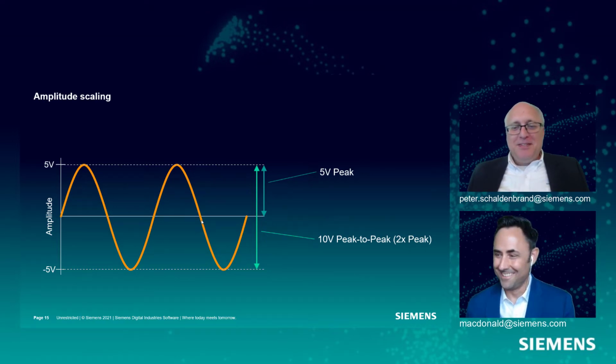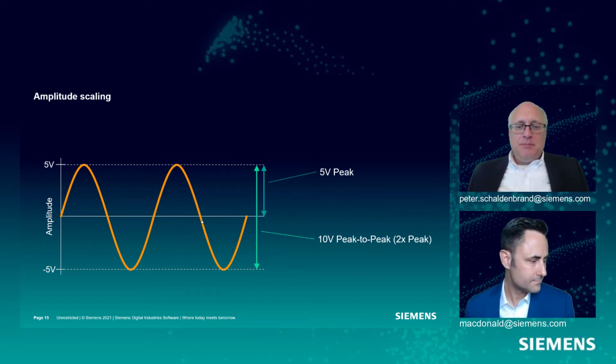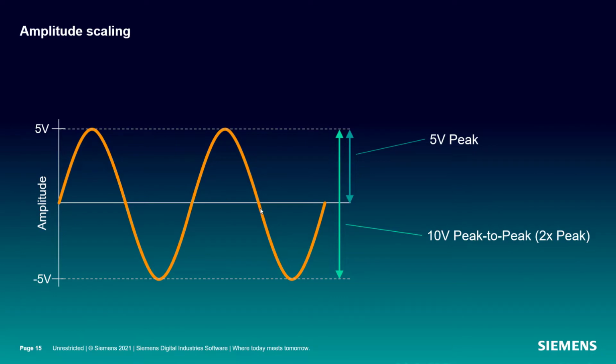Good. Peak to peak is double the peak. That's exactly right. Is there any other way you can think of? I bet some key mathematicians came up with something like RMS. That's right. Electrical guys like to talk about the RMS, or root mean squared amplitude, which is the peak value divided by the square root of 2. Okay, so that would give us 3.5 volts RMS.